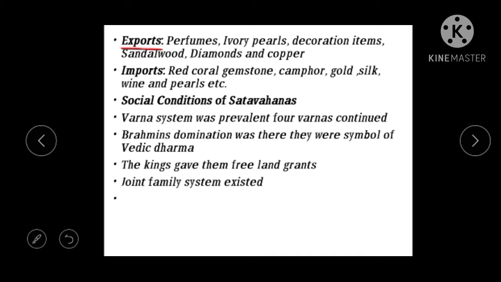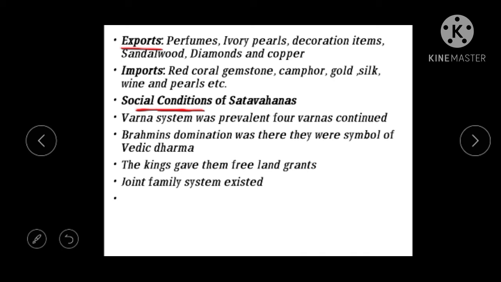Okay, with this we come to an end with the topic of economic conditions, and next we will deal with the social condition of the Satavahanas. Social condition: it was a patriarchal society. They tagged their mother's name before their own name, like Gautamiputra Satakarni.